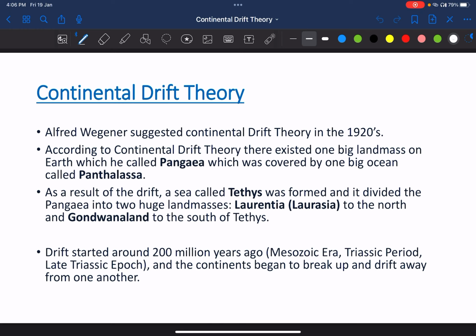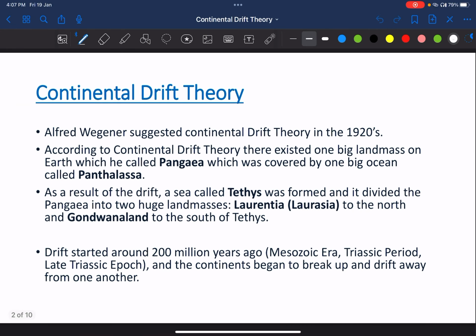So 200 million years ago the drift started, through the eras, through the periods of Mesozoic and Triassic, late Triassic, वो continue रहा and the drift is still going on. So हम further theories में देखेंगे कि वो drift कैसे काम करता है फिलहाल. So the land masses started to move away from each other. So the present day continents are formed in this way.